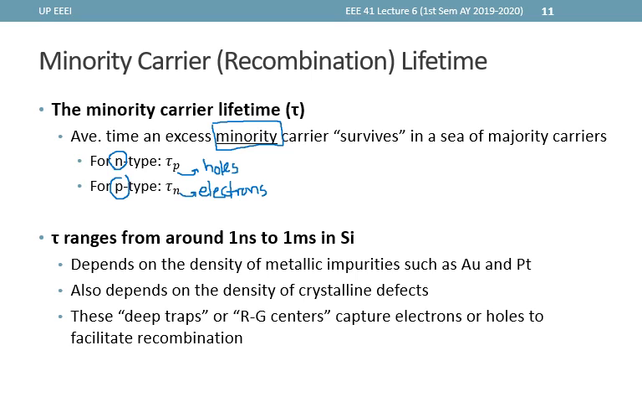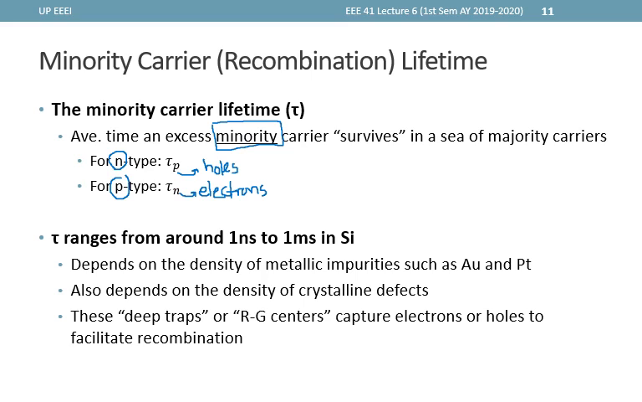Tau ranges from around 1 nanosecond to 1 millisecond in silicon. This depends on the metallic impurities, or on the density of metallic impurities such as gold and platinum. The density of these impurities can also be referred to as the trap concentration, similar to how donor and acceptor concentrations are formulated.